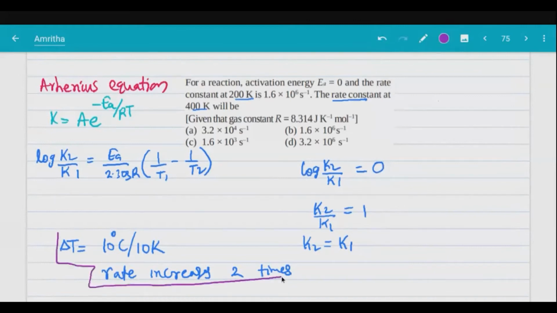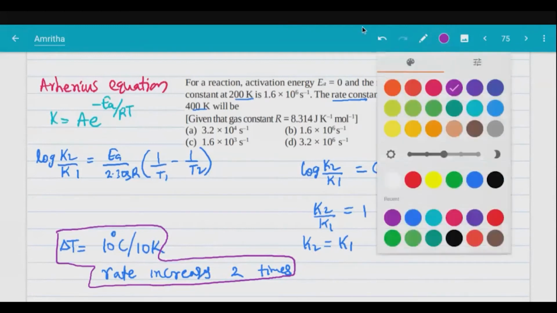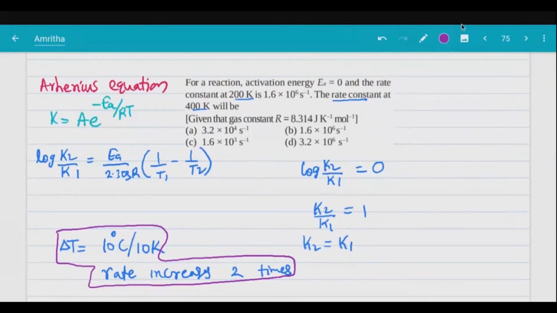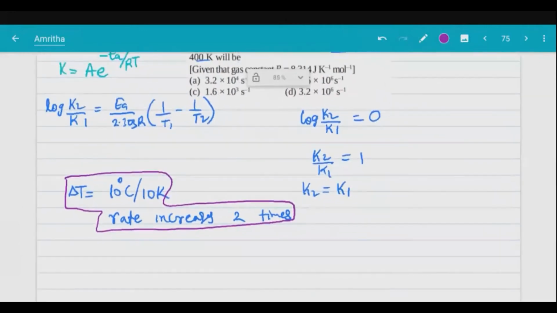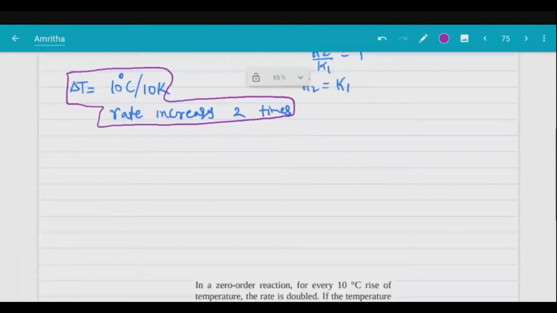You increase the temperature, rate increases 2 times. But here what is happening? Activation energy is 0. So what could be the reason behind this? Yes, thermal energy increases. The molecules gain more energy. So they'll attack faster, no? So that is why the rate will increase, speed will increase.